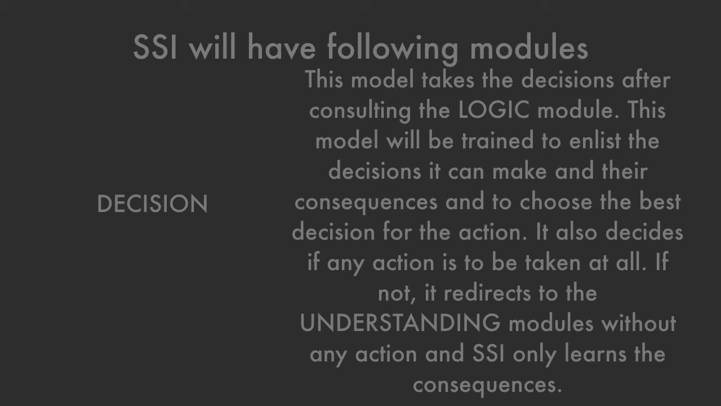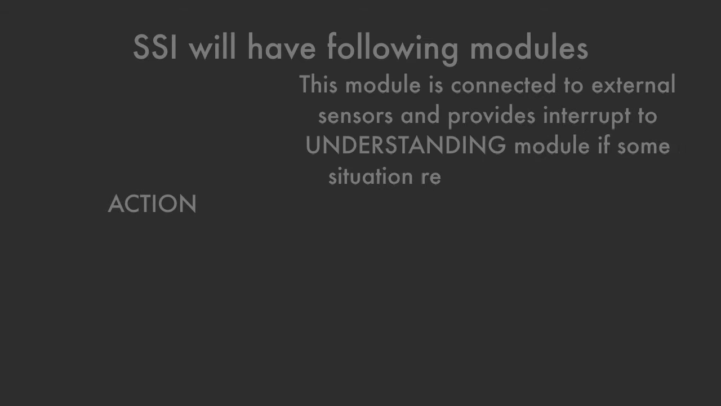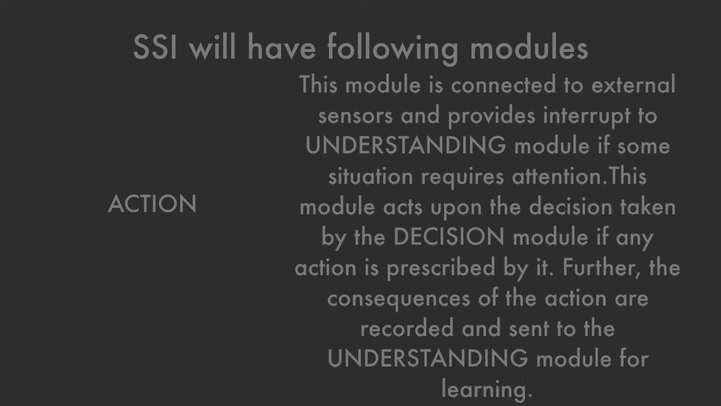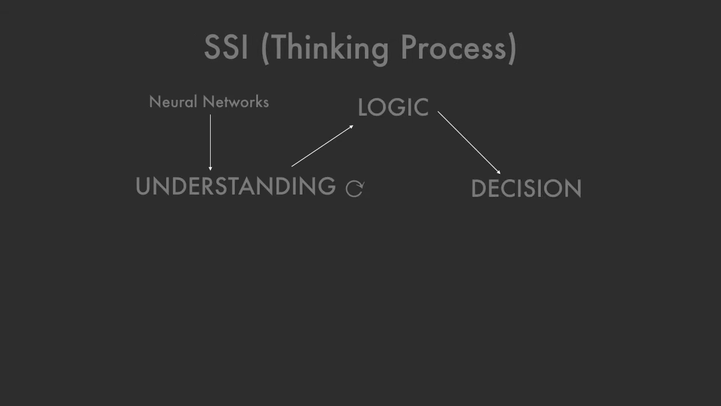Next is the action module. This module is connected to external senses and provides interrupt to the understanding module if some situation requires attention. This module acts upon the decision taken by the decision module if any action is prescribed by it. The consequences of action are recorded and sent to the understanding module for learning. So this is the whole SSI thinking process. The understanding module uses neural networks to build a knowledge base. This is used to train a logic model which is used by the decision model to take the action through senses. It may decide to take no action and only understand the consequences of any action.